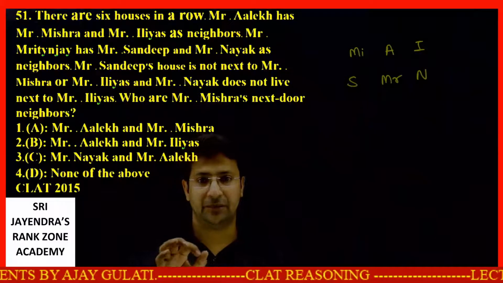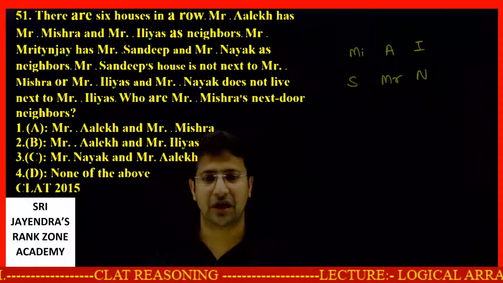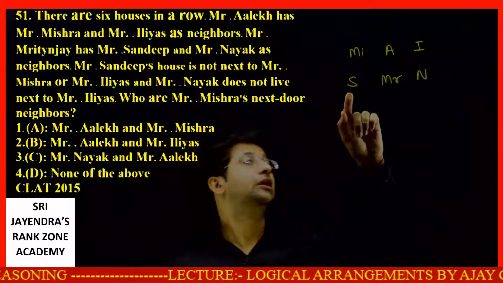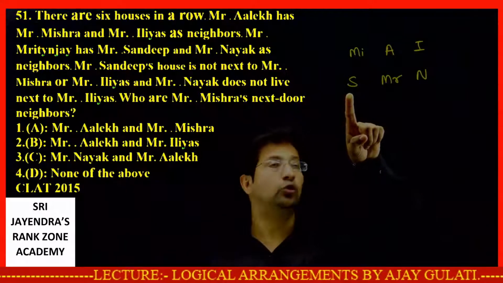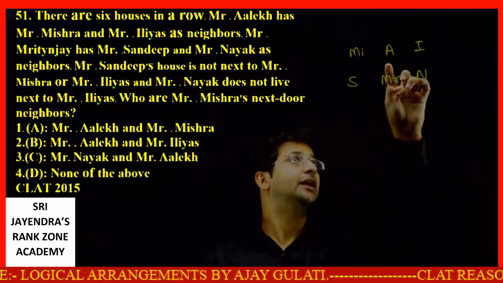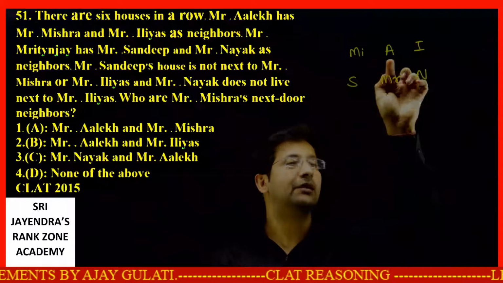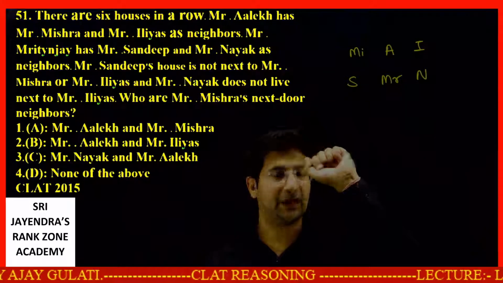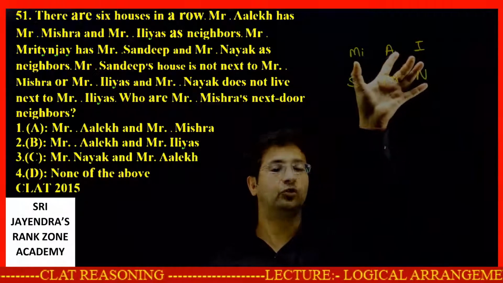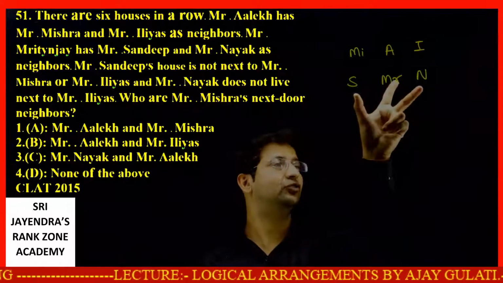Mr. Sandeep's house is not next to Mr. Mishra or Ilyas. Now look, Sandeep's house is not next to Mishra or Ilyas. See students, as per this pattern, this person has these two as neighbors. What does it mean? He will come in between these two. There are total 6 people. Out of this, I know a pairing of these 3, like this will come in between and these two will be side by side. Again, Mrityunjay will lie in between and these two will be side by side.